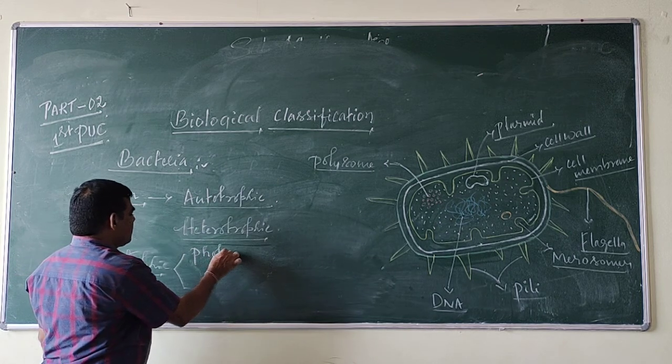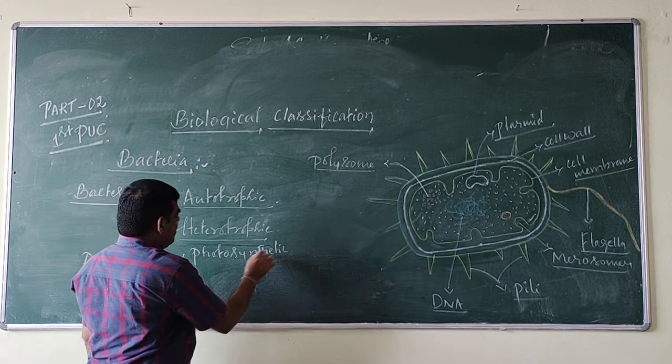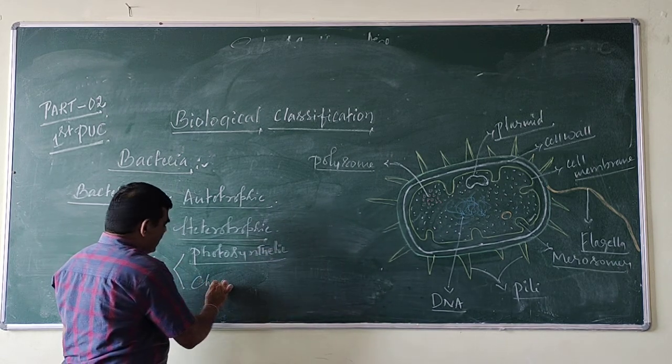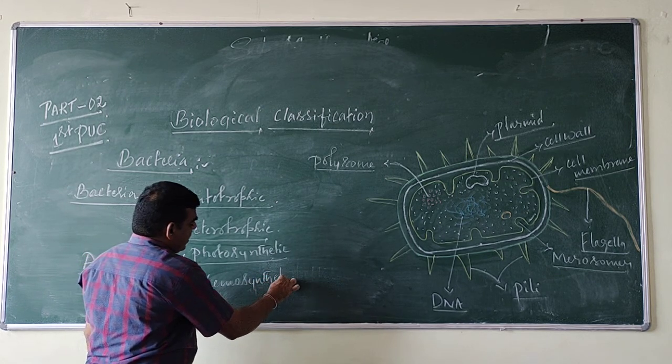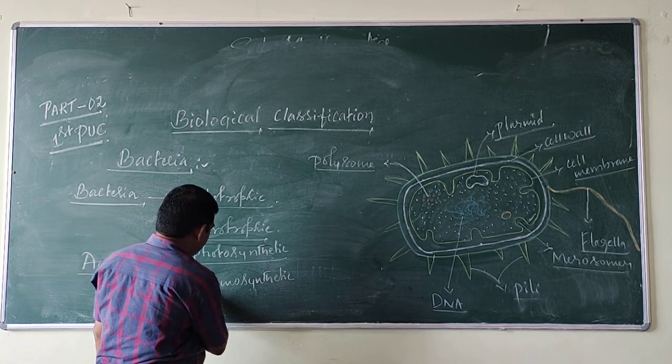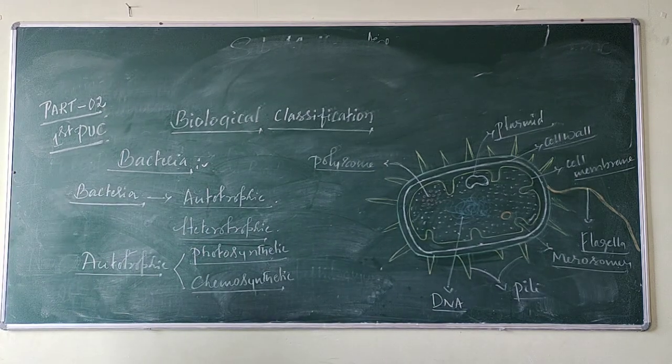photosynthetic or chemosynthetic. What is photosynthetic?